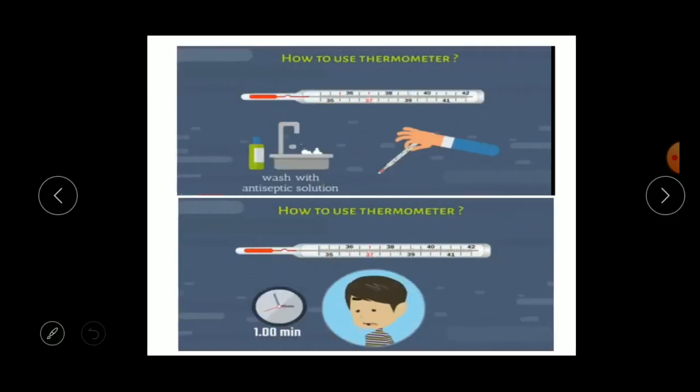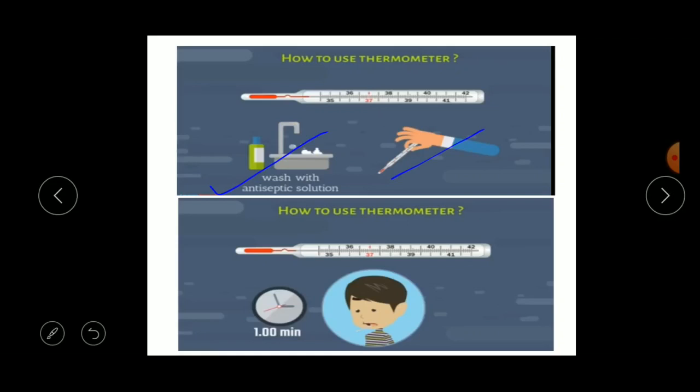Now move to how to use the thermometer. Before using the thermometer, wash it thoroughly with some antiseptic solution. Next, also give some jerks to it so as to bring the mercury level below 35 degree Celsius.